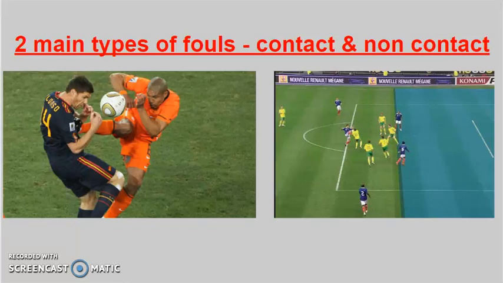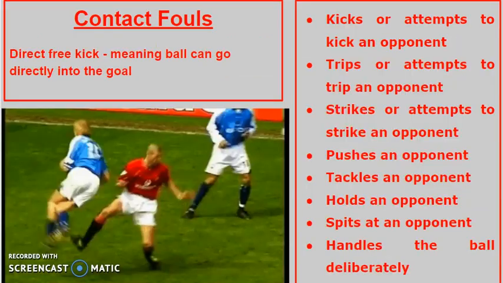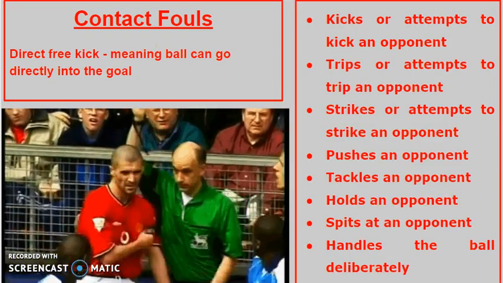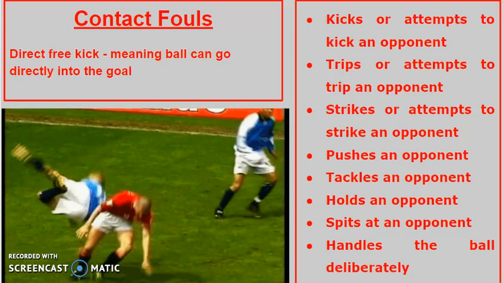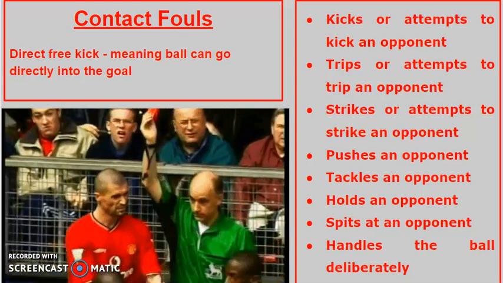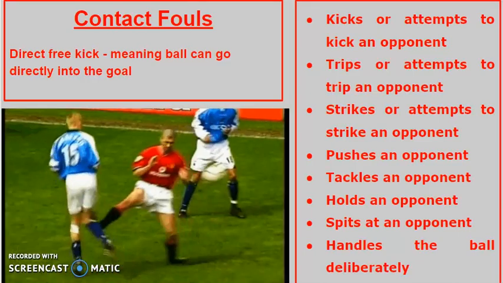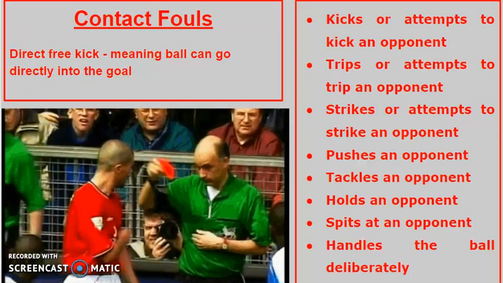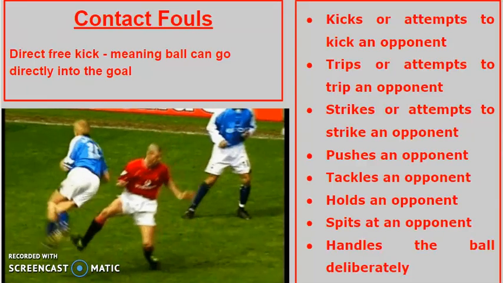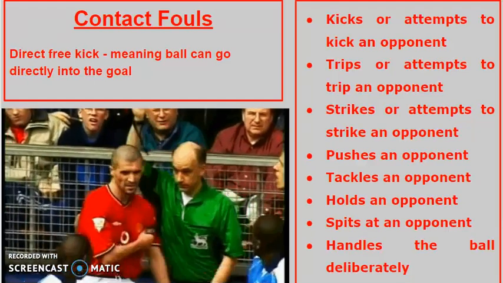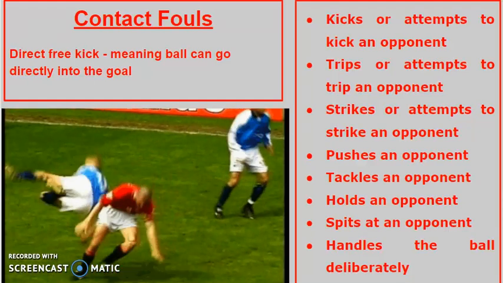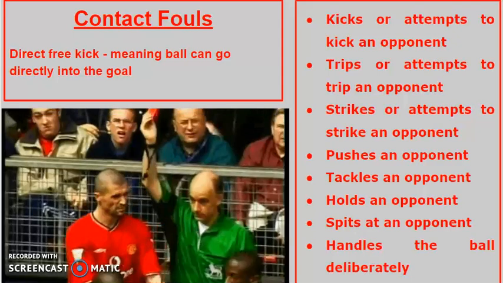Fouls. When trying to simplify the fouls of soccer, the easiest way is to remember that there are contact fouls and non-contact fouls. Contact fouls happen when a player does something against the rules to an opponent by contacting the opponent before touching the ball. On the right, you see the 8 main types of contact fouls. When one of these fouls occurs, the team gets a direct free kick, meaning that they can kick the ball directly into the goal for a point.